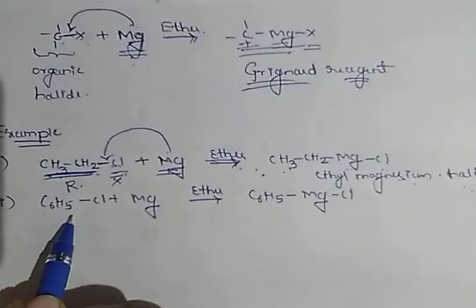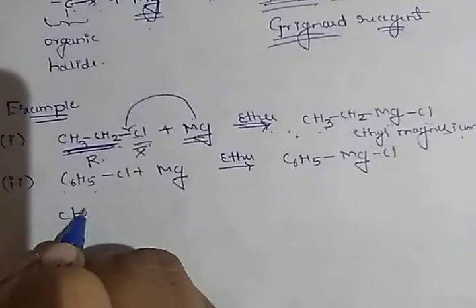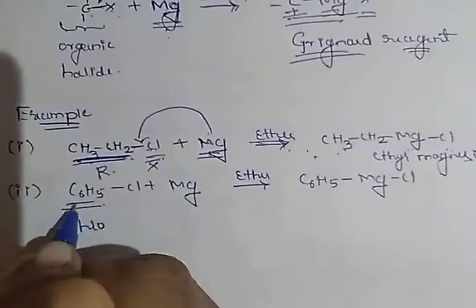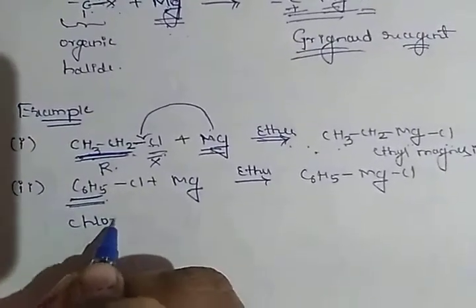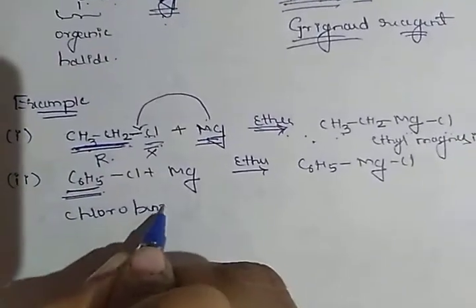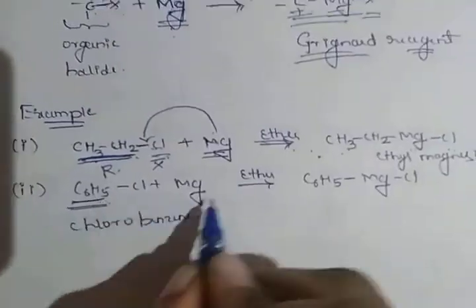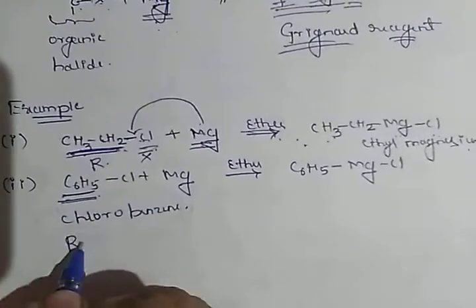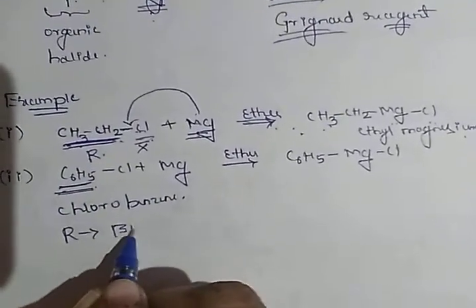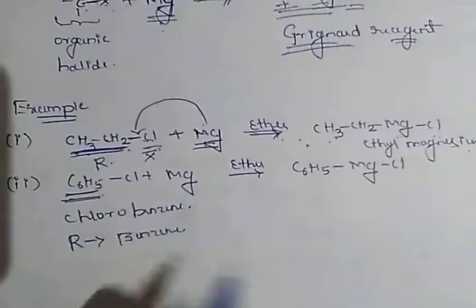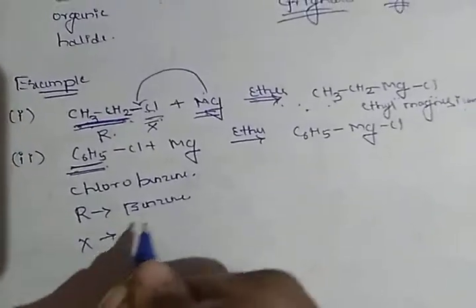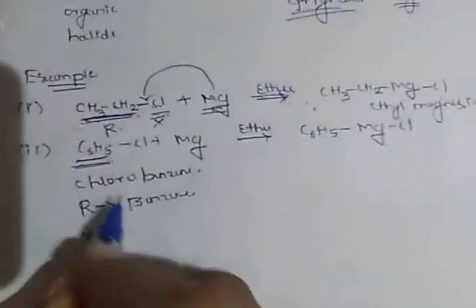In chlorobenzene, here the R group is a benzene ring. What is the halogen? Halogen is chlorine.